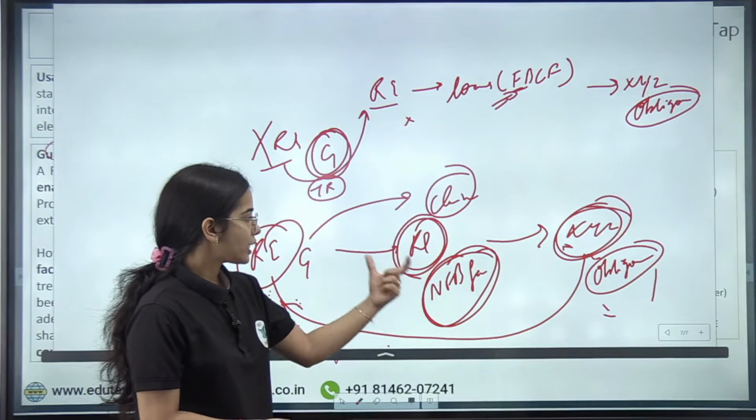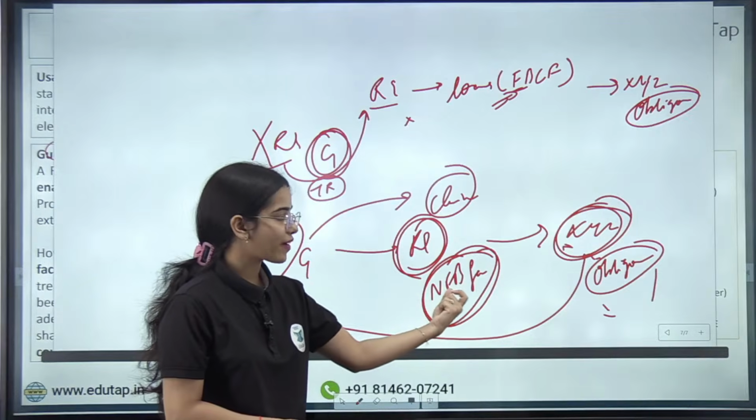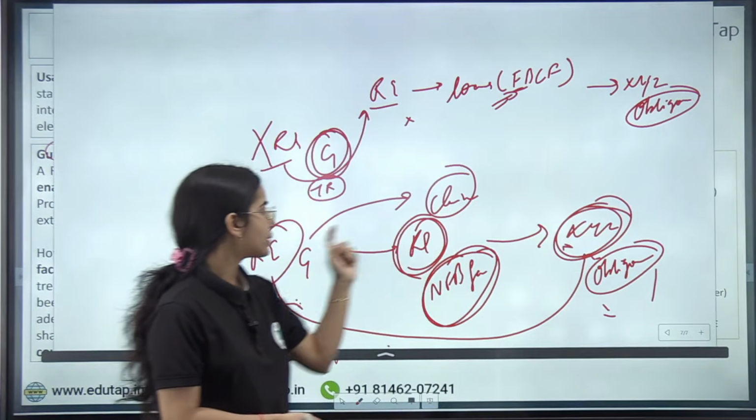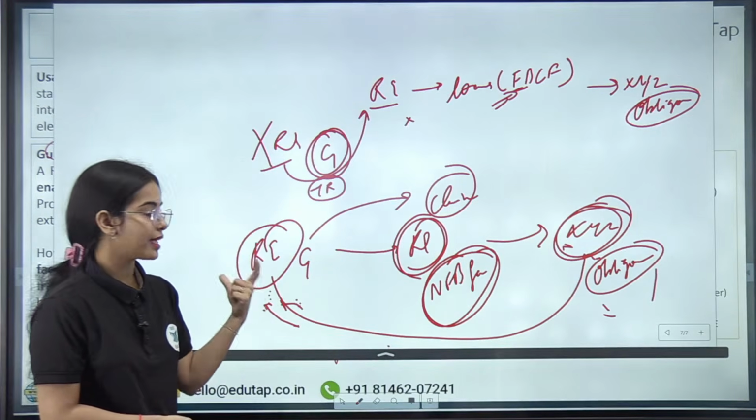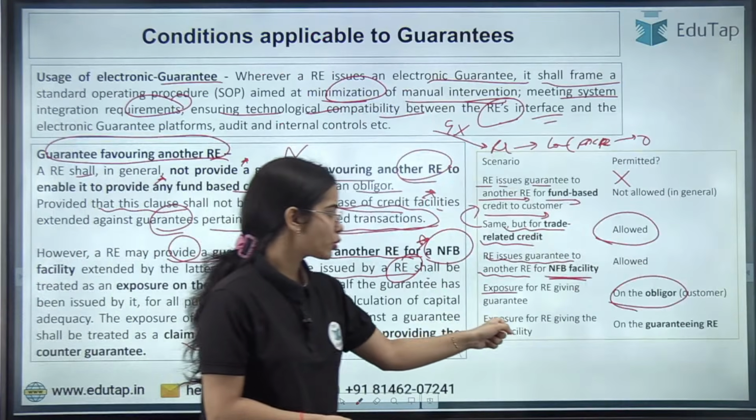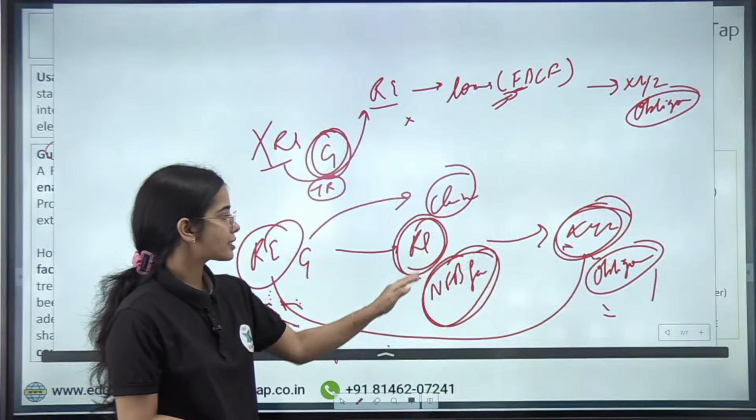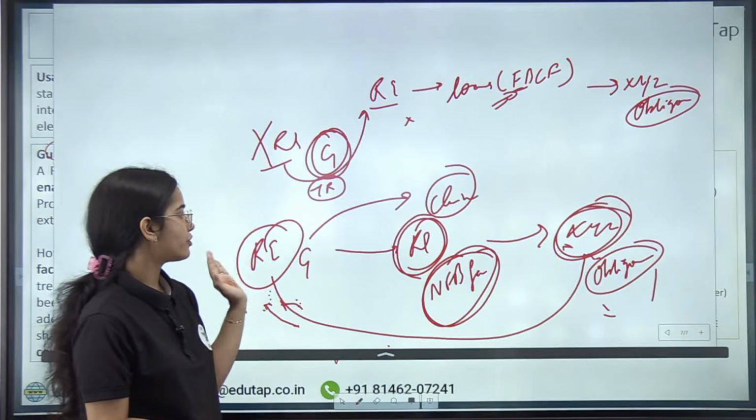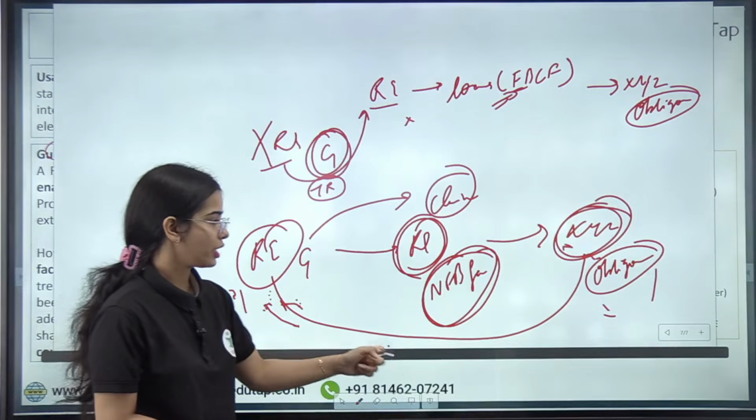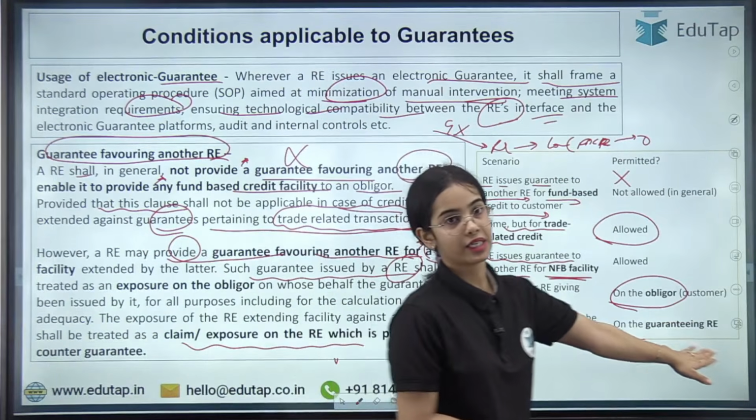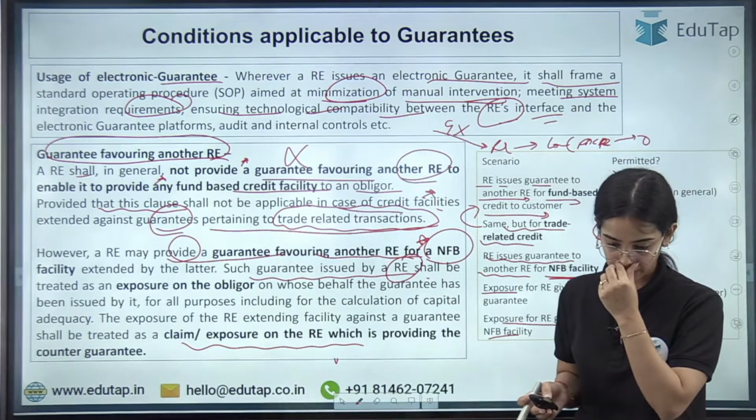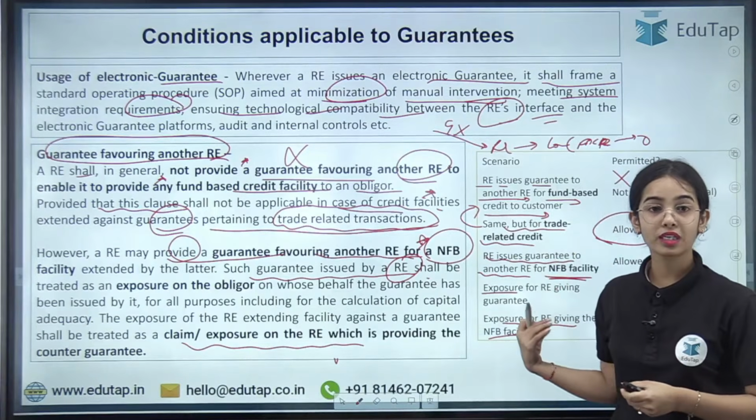Okay. Now the claim: the regulated entity that is providing the NFB facility can claim the money from the final regulated entity that is providing the guarantee. So the regulated entity giving the NFB facility can claim the money from the guarantor. Okay, so on the guaranteeing regulated entity, this is the whole idea. Any confusion here?